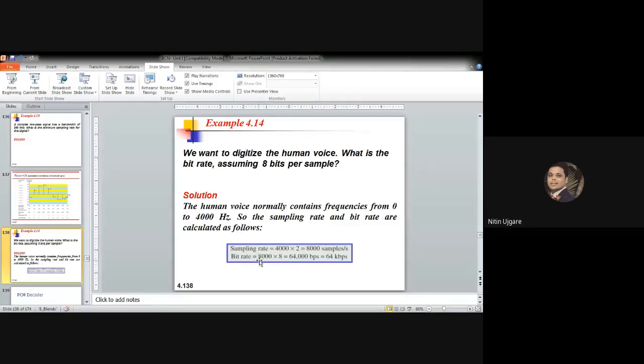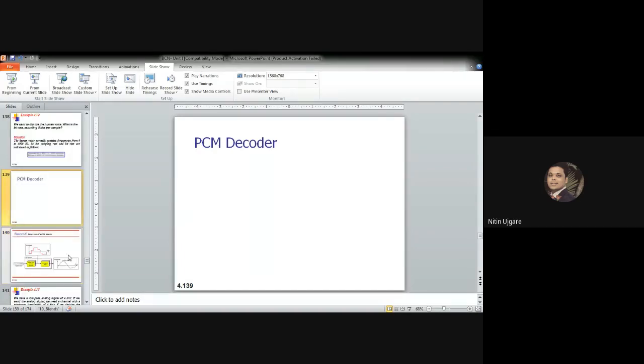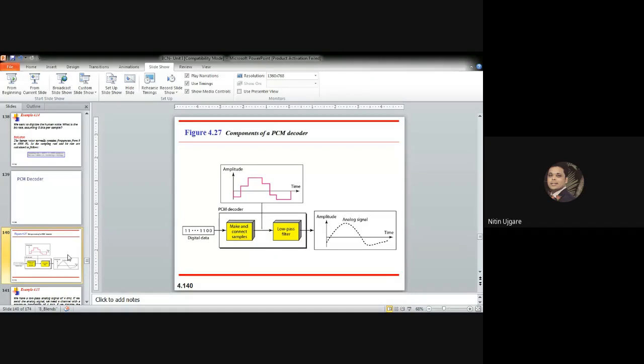Then if we know the sampling rate, we can calculate the bit rate. The bit rate is always equal to the sampling rate times the number of bits that can be encoded in each zone, that is, the quantization level. How many bits can you encode in one quantization level, right? That is what we are seeing here. Here it is mentioned, assuming 8 bits per sample, one sample can be encoded using 8 bits. So 8000 into 8 gives me 64,000 bits per second. So this is the PCM encoding, pulse code modulation encoding. Now let us talk about the PCM decoder, pulse code demodulation, as we can call it.